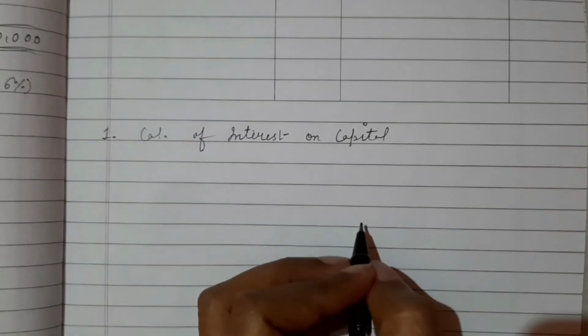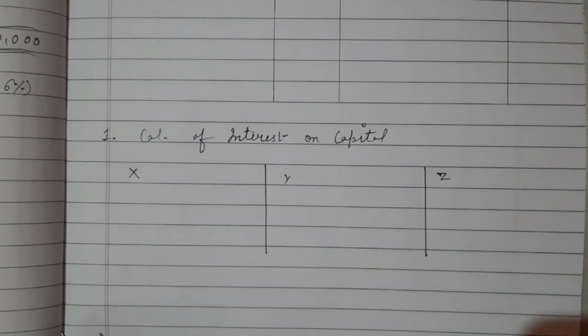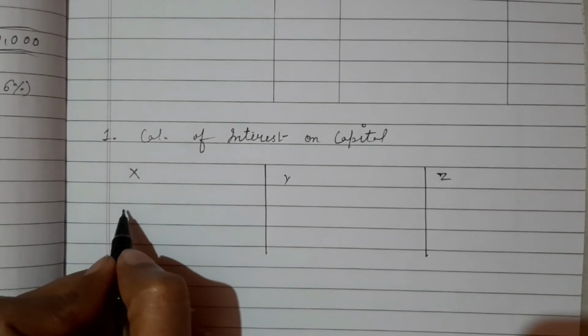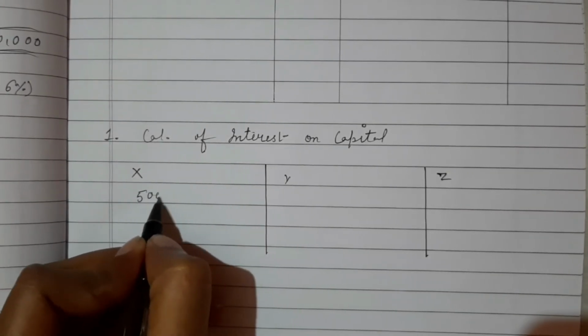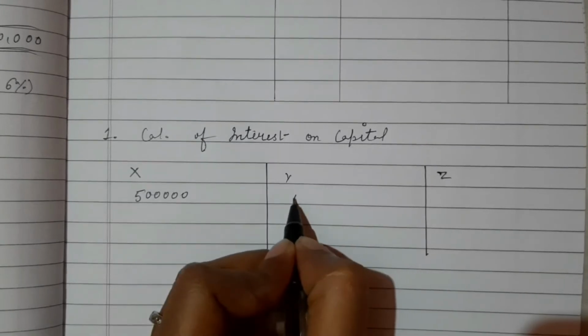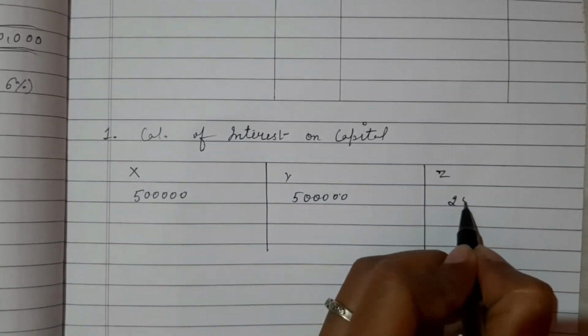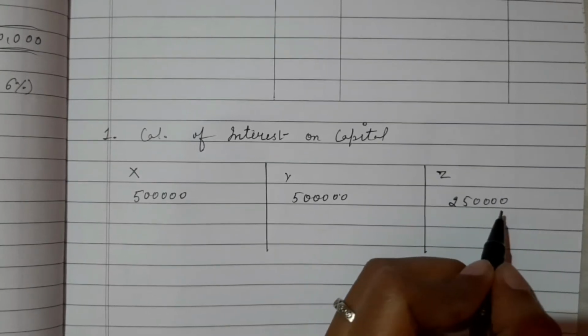There are 3 partners in the firm, X, Y and Z, and the capital of X is 5 lakh, Y is also 5 lakh, and Z 2,50,000.